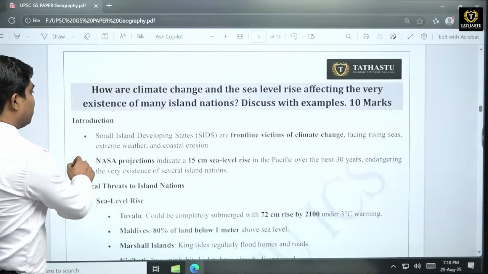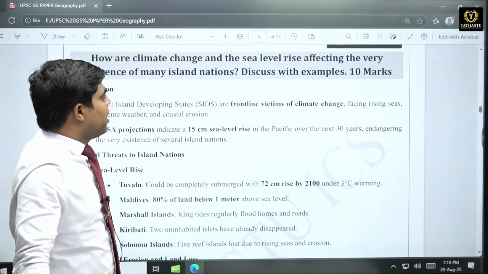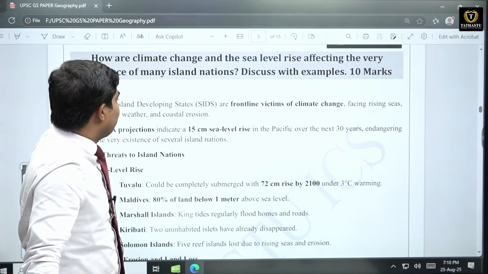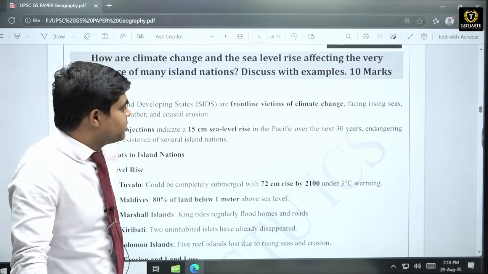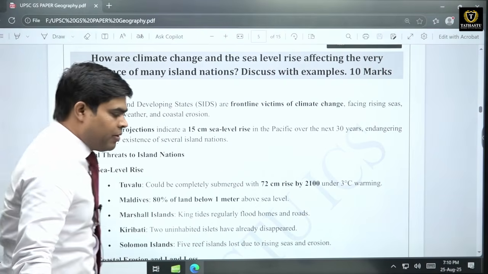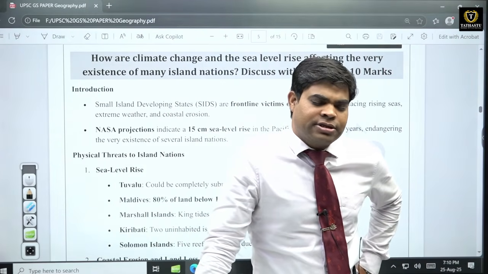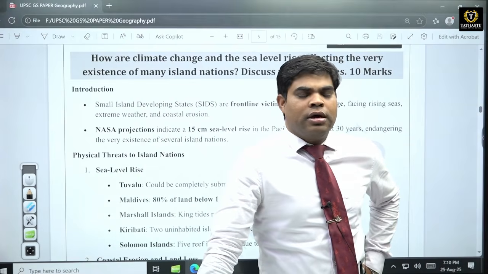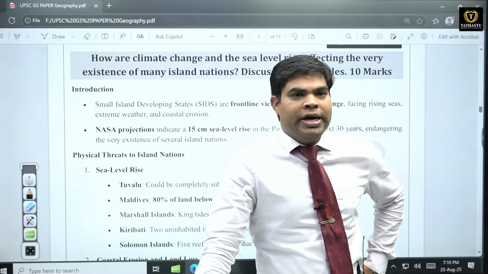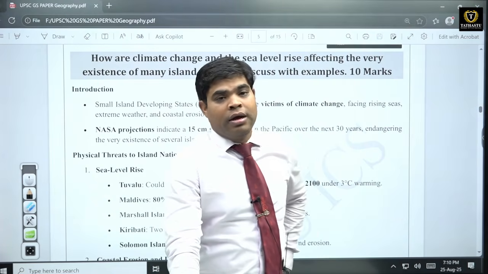Then question number 3: How are climate change and sea level rise affecting the very existence of many island nations? Discuss with examples. This question is very predictable. Last year also, if you see the question paper, UPSC has asked a question related to sea or ocean boiling, because earlier it was the phenomenon of global warming.